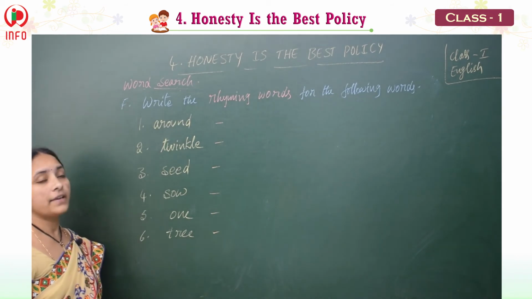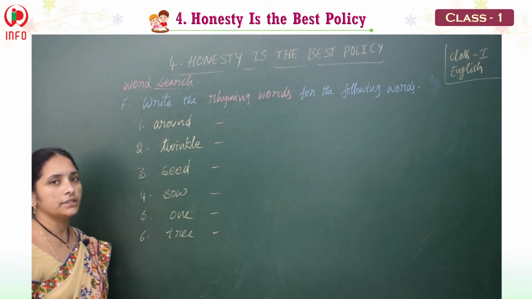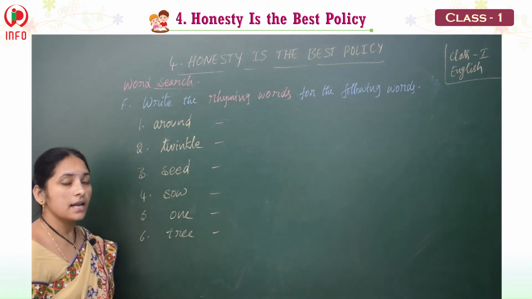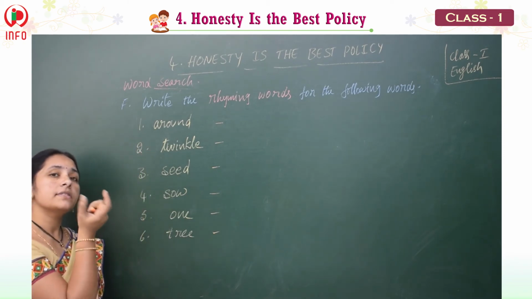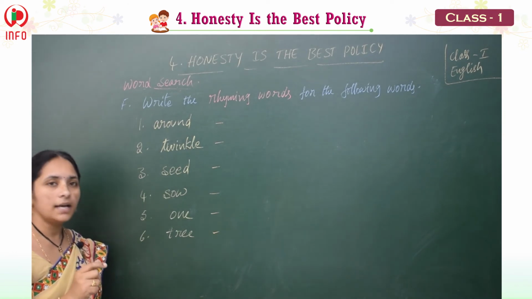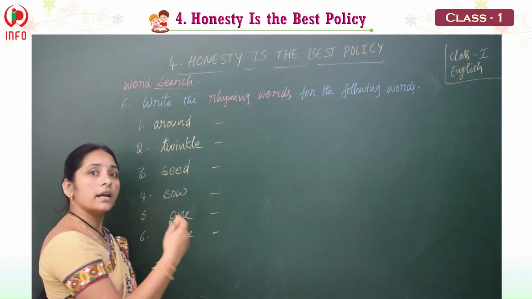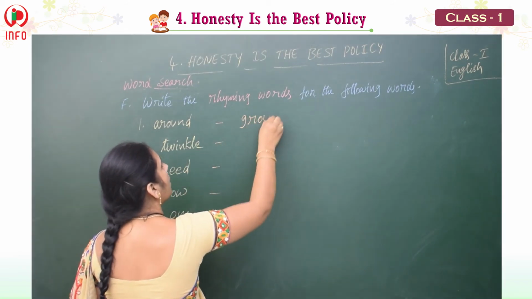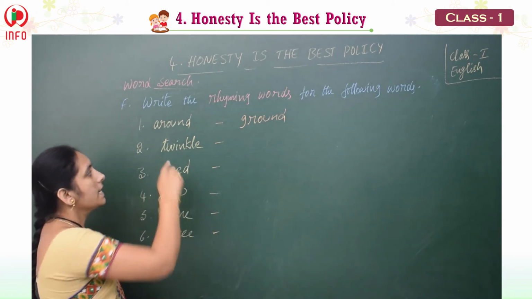See children, here we have write the rhyming words for the following words. So for this word, rhyming word. You know rhyming words? Yes, last classes we have discussed. So the end of the word gives the same sound. Two words ending give the same sound. Right? So now here around is there. Around, round. Right? So ground. Around, ground. Both are giving the same sound.